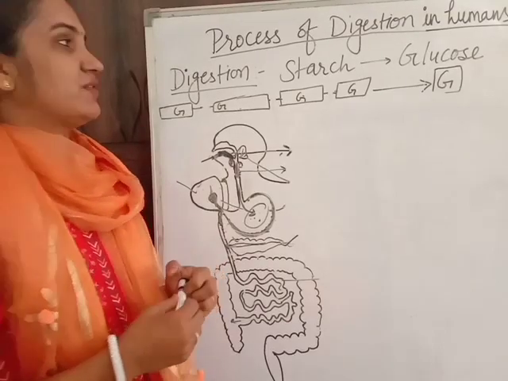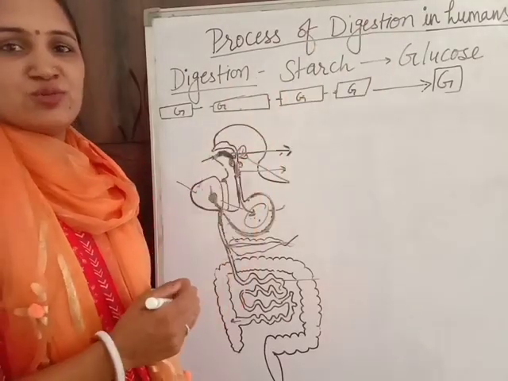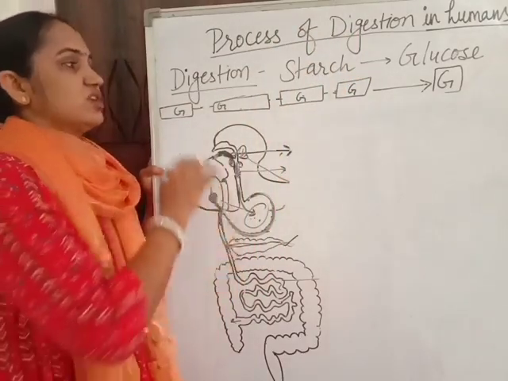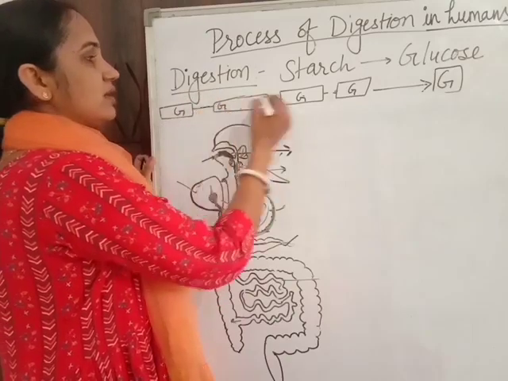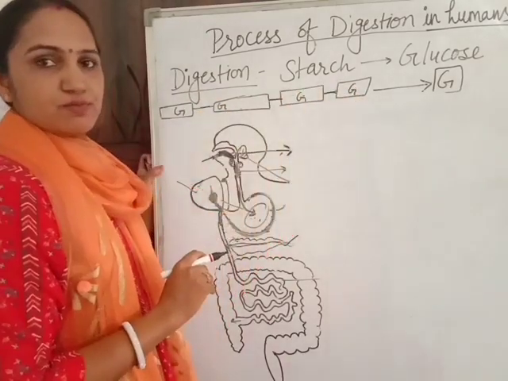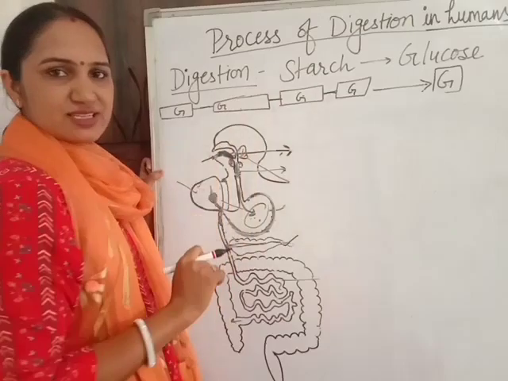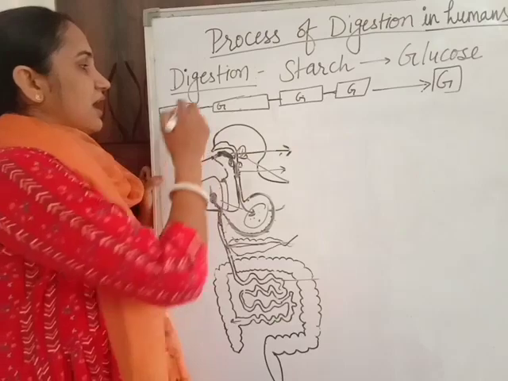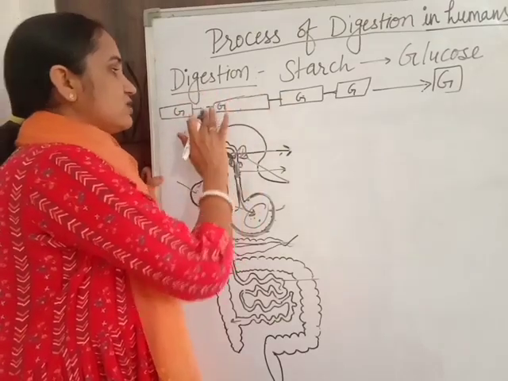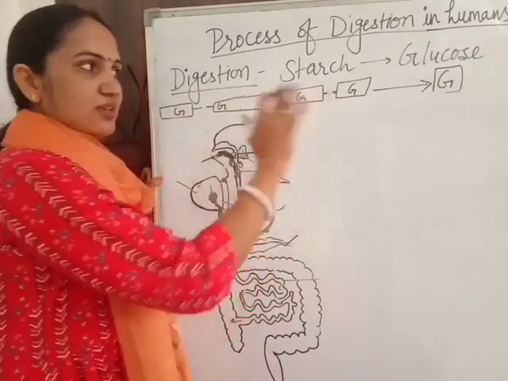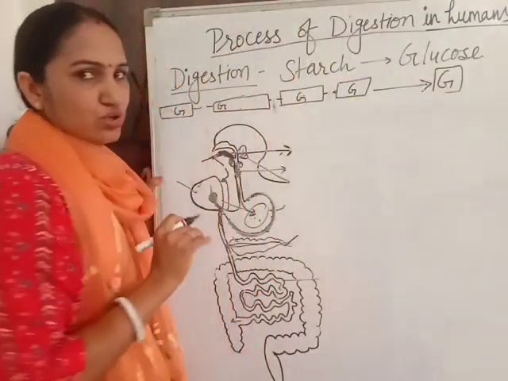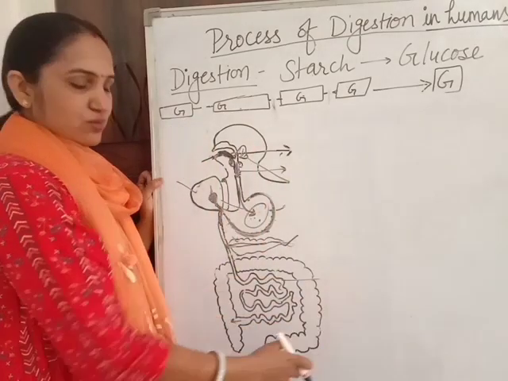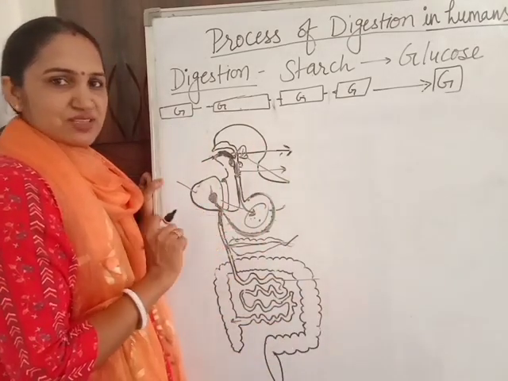Good morning students. Today we will study the process of digestion in humans. Digestion is one of the steps of nutrition in which the complex components are converted into the simpler form. For example, starch is a complex carbohydrate and it has many glucose units linked together. During digestion, these bonds are broken and the starch converts into glucose. Glucose is a simpler carbohydrate. The process of digestion in humans completes in the digestive system.